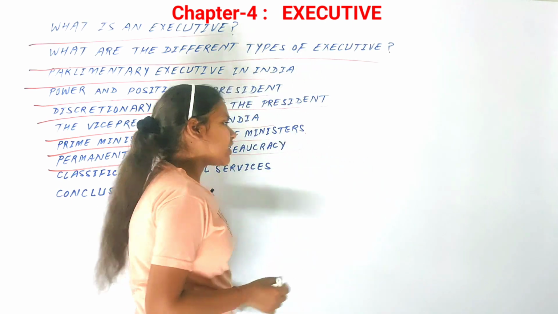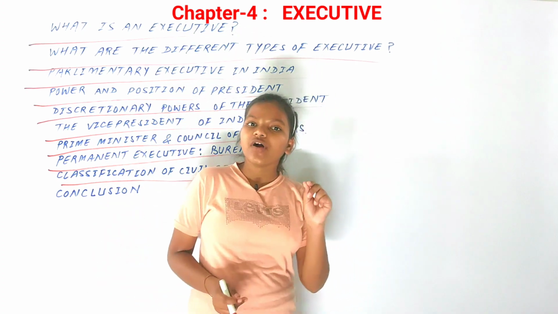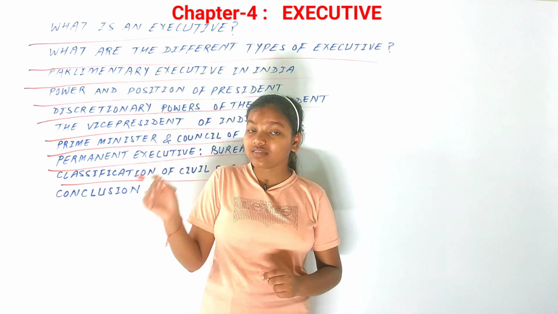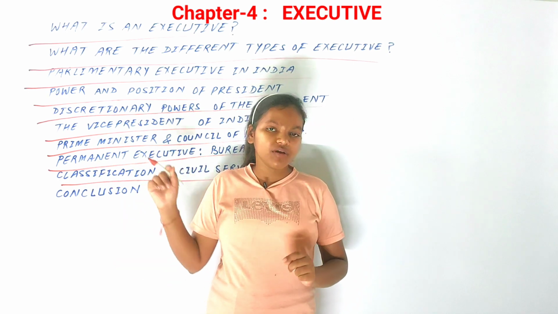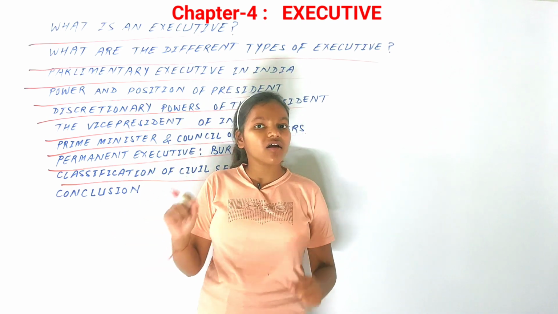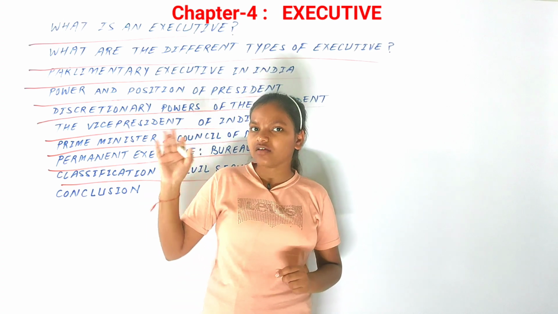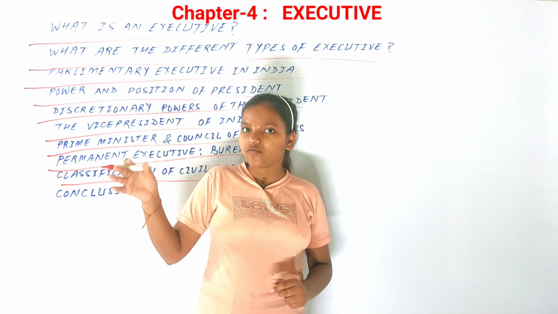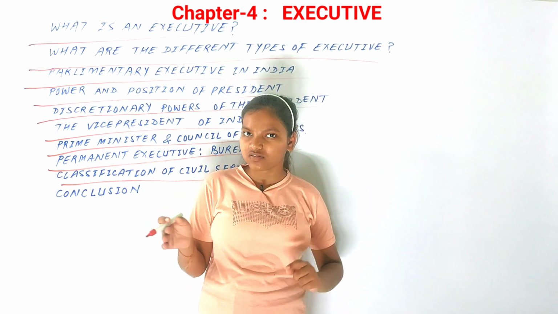Now there can be some classification of these services as well. The classification of civil services can be of three types. The first one is the all India services, like the Indian Administrative Service and the Indian Police Service, which are chosen by the UPSC. The second is the central government services, which include the Indian Foreign Service and the Indian Forest Service. These are some of the central services. Then the third is the state services. These are chosen by the state particularly, and include sales tax officers and some other officers. So there can be three types of classification of the civil services.